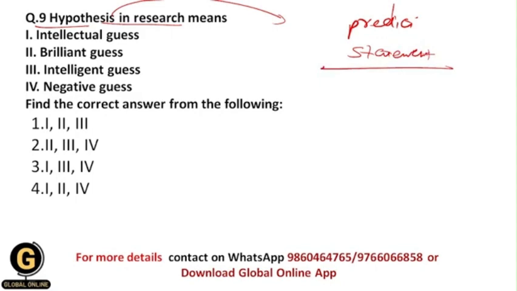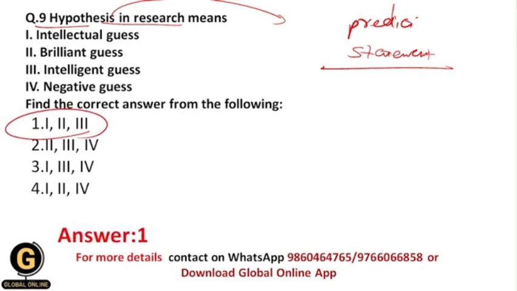It includes the clear definition about the proper relationship between the variables. Okay, and that's why hypothesis is an intellectual guess, a brilliant guess, an intelligent guess, all of these. Okay, and that's why your correct answer should be 1, that is 1, 2 and 3.